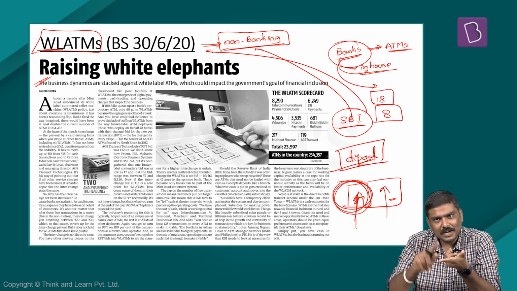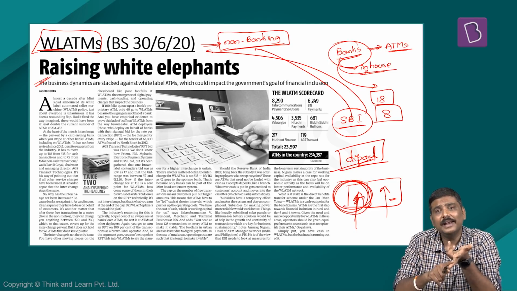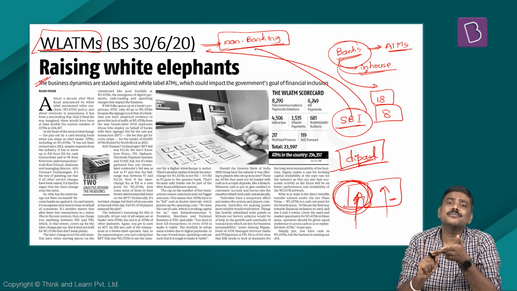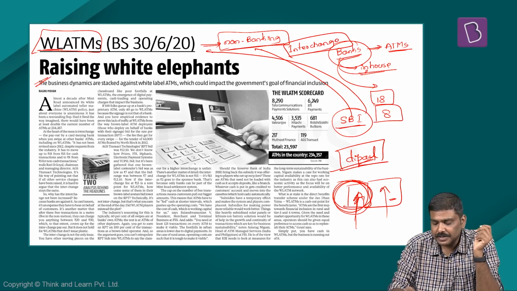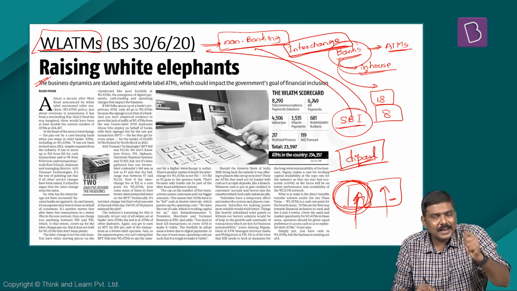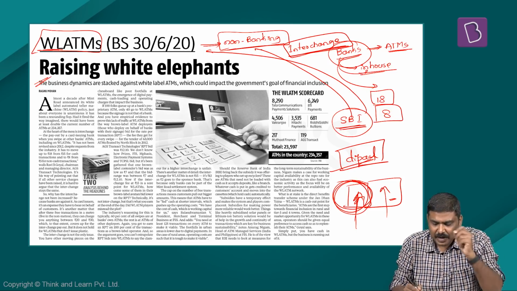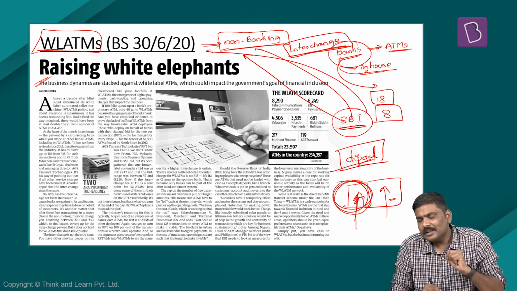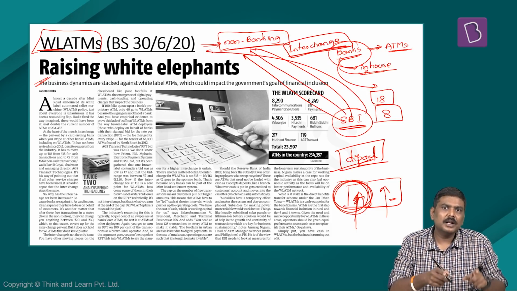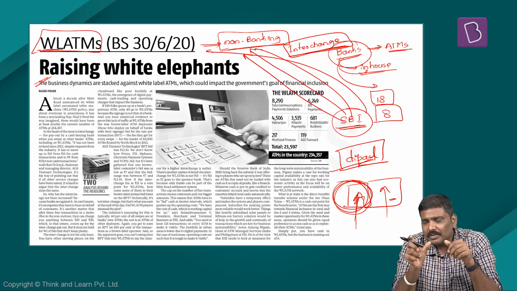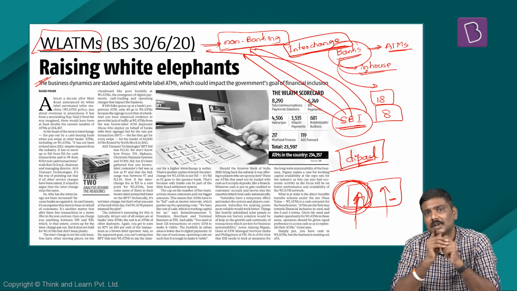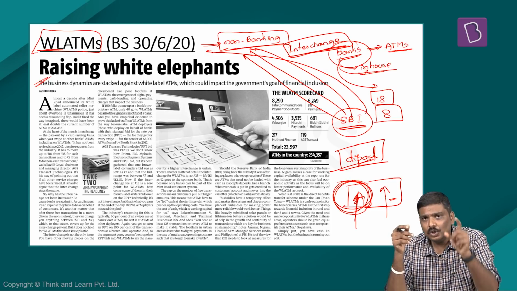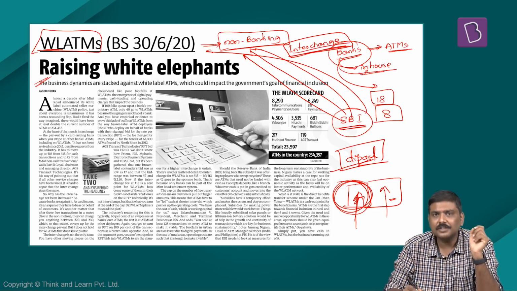So the cost of operations is high, and the number of transactions conducted in white label ATMs is generally low, and has become much lesser because of the emergence of digital payment systems. Third, interchange payments. Now what is this interchange payment? Earlier I gave an example of you using an SBI card in one of these white label ATMs, and I said that because you have conducted a transaction, SBI will pay a certain amount to this white label ATM operator. This money which is paid by the issuer of the card, I repeat, this charge or money which is paid by the issuer of the card to the white label ATM operator is called interchange payment.